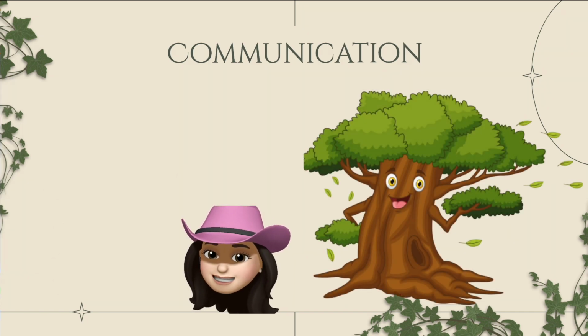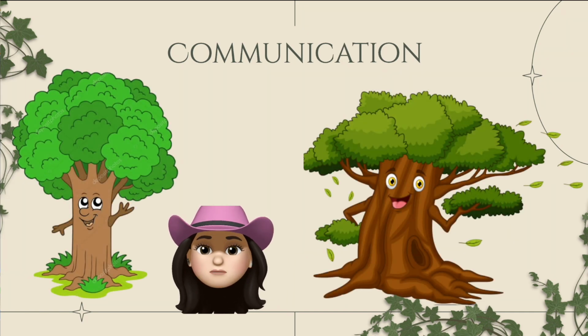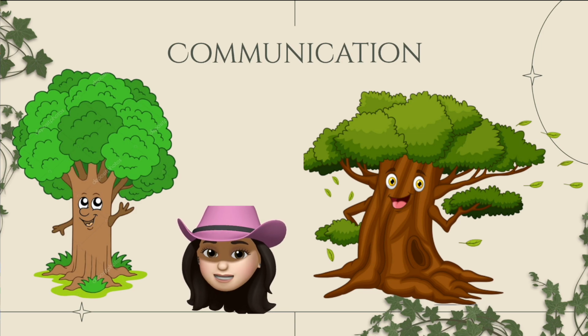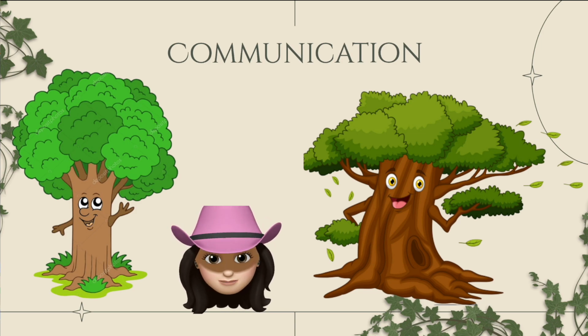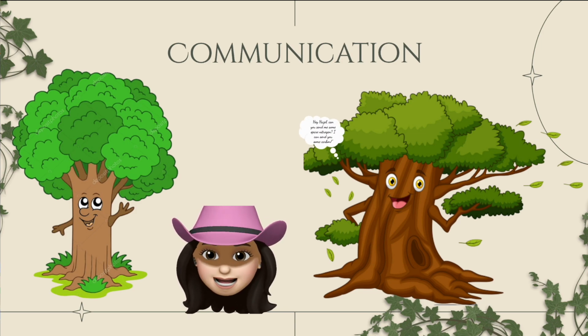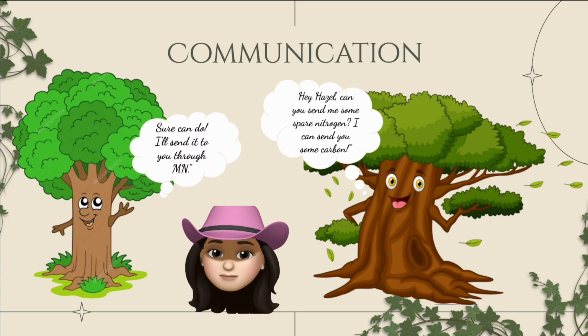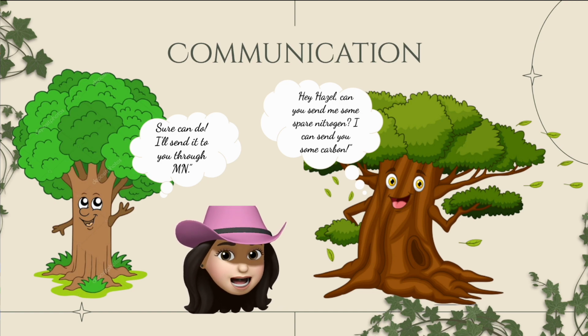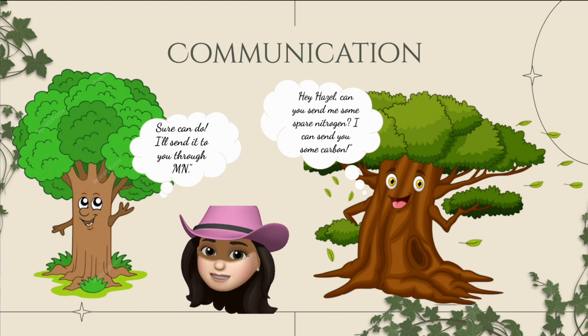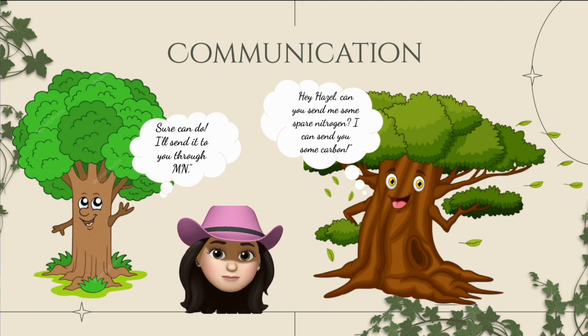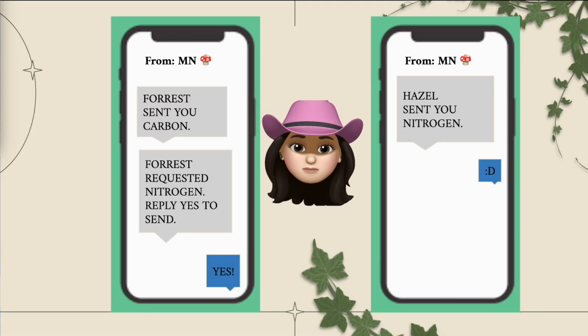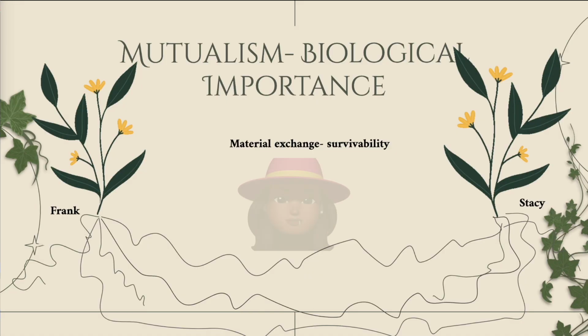Take Forrest and Hazel, for instance. Forrest really needs some nitrogen, but he also knows that Hazel needs some carbon. So when they met up, he asked to do the exchange. She agreed, and they used the resource-sharing app called MN, which of course works via the Wood Wide Web. Through MN, they were able to send each other and receive their resources.